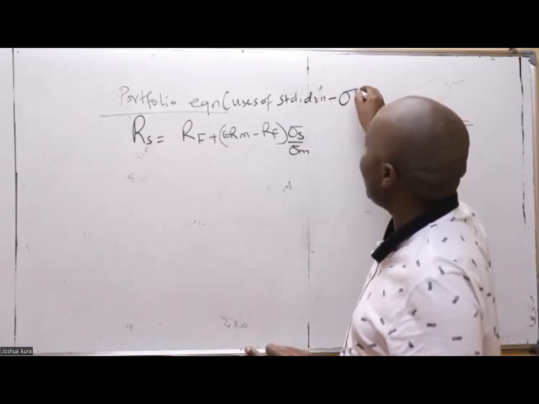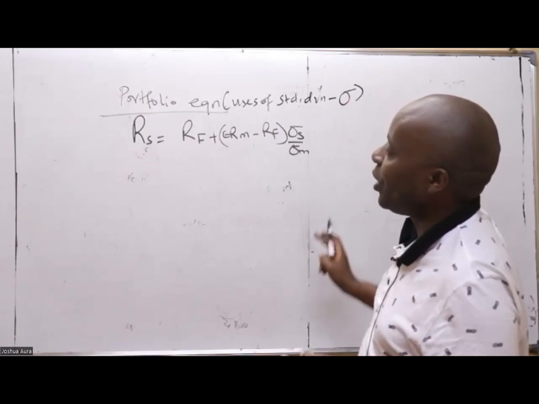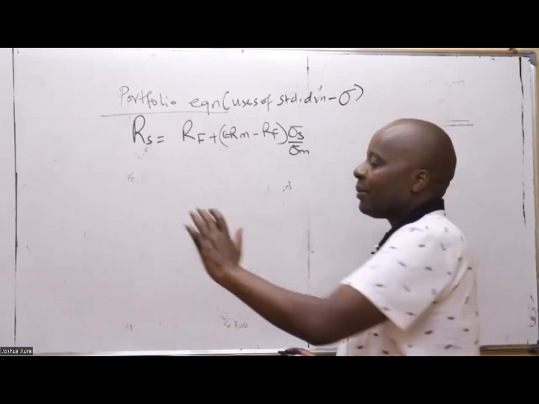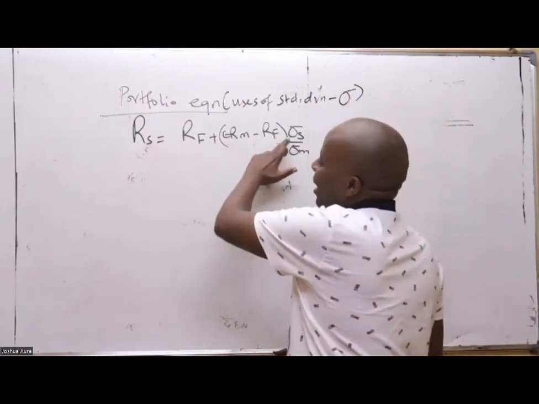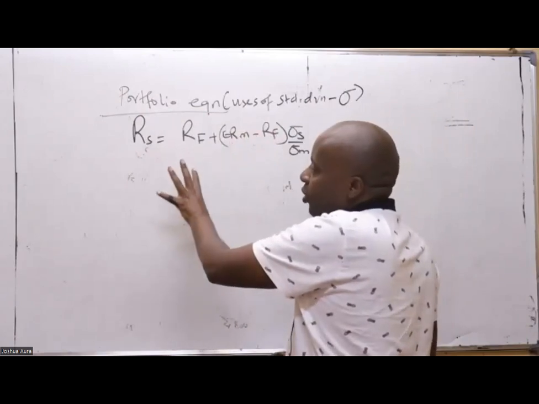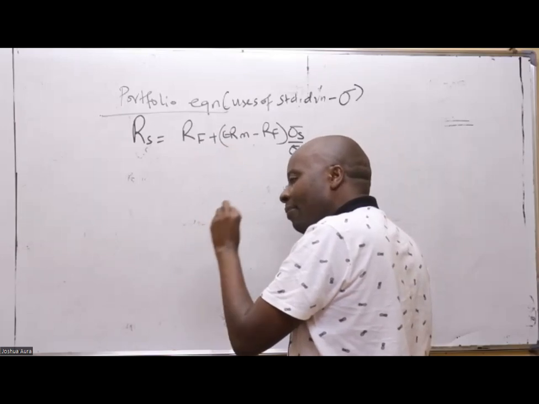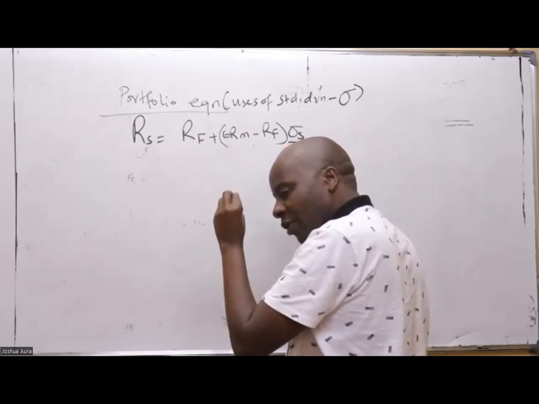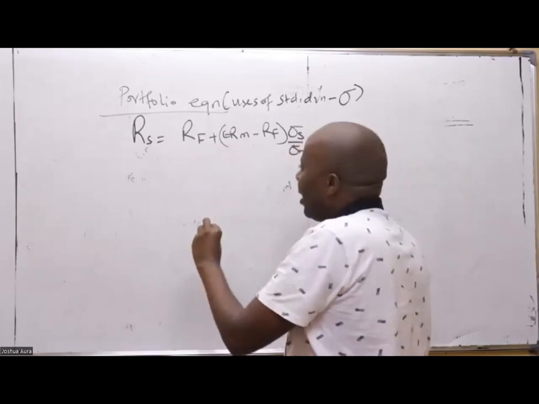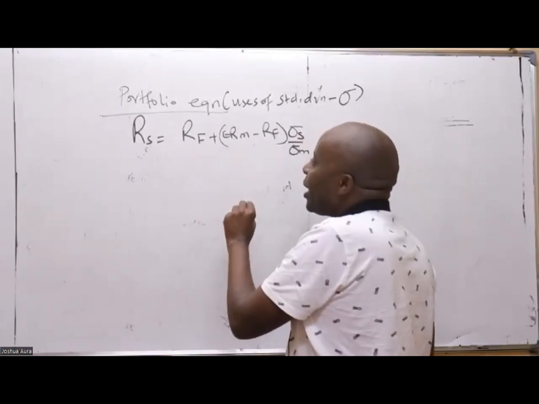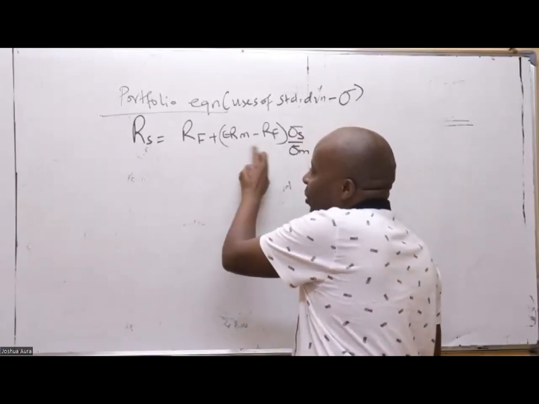You write it like this and then you pull this. Anytime they talk of portfolio equation, I could decide to use P here, it doesn't matter really. So returns over a portfolio must always start from a base, which is risk-free, plus expected returns of the market minus risk-free. So this is the risk premium.